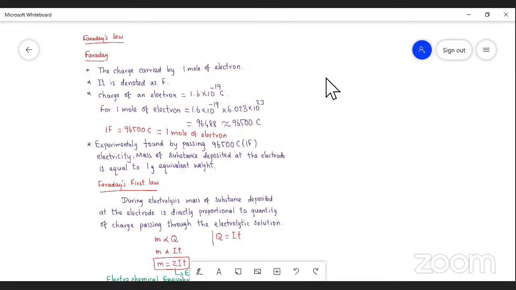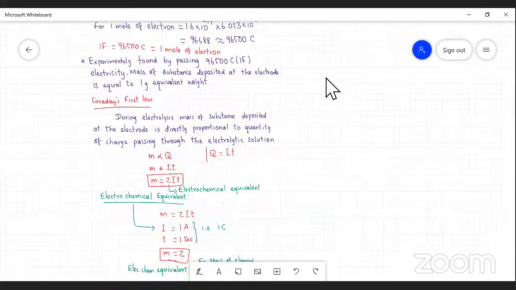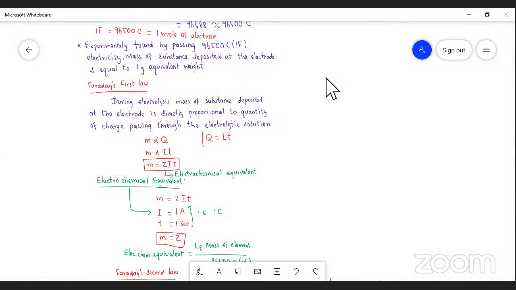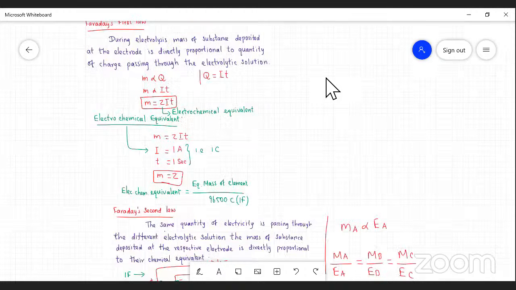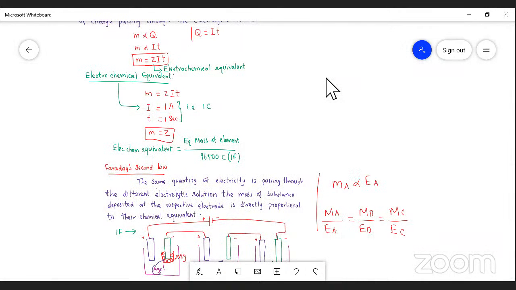Now, Faraday's first law: mass is directly proportional to the charge. So m equals Z I t, and here Z is the electrochemical equivalent. What is electrochemical equivalent? It is the mass of substance deposited by passing 1 ampere current for 1 second, or 1 coulomb of electricity. What is the unit of electrochemical equivalent? It is mass per charge, so if mass is in gram, then gram per coulomb, gram coulomb inverse, is the unit of electrochemical equivalent.